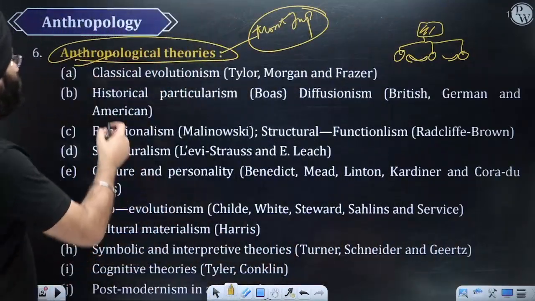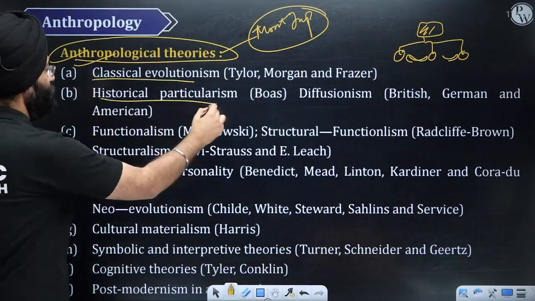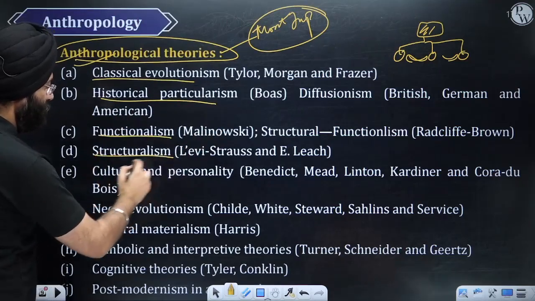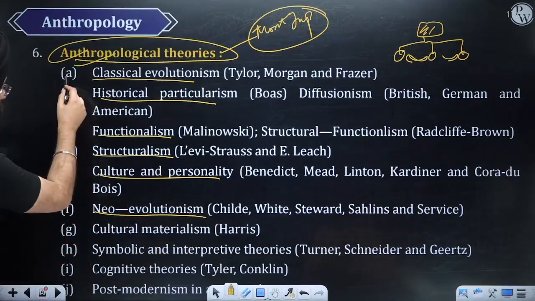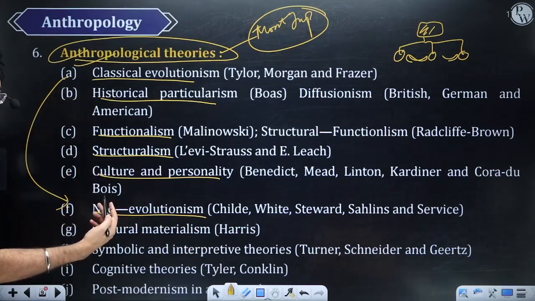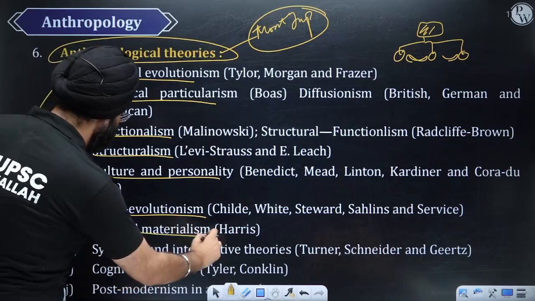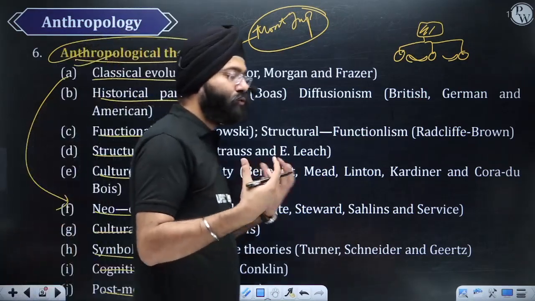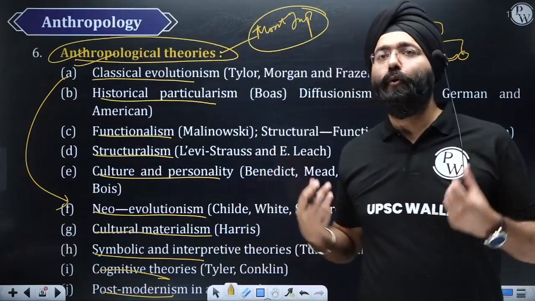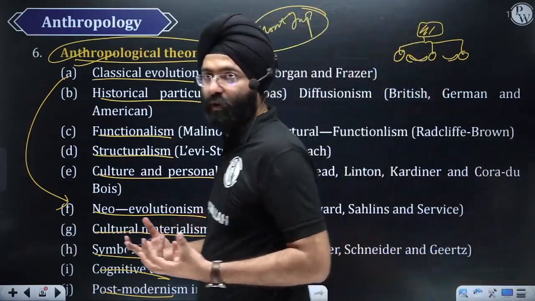Like over here we have evolutionism, historical particularism, functionalism, structuralism, the cultural personality school, neo-evolution, how one evolved from another, why, and what the differences associated with them are, cultural materialism, symbolic, cognitive, postmodernism. Like the concept of post-truth, for example, which we study as a postmodernism concept. Why did it evolve, right?